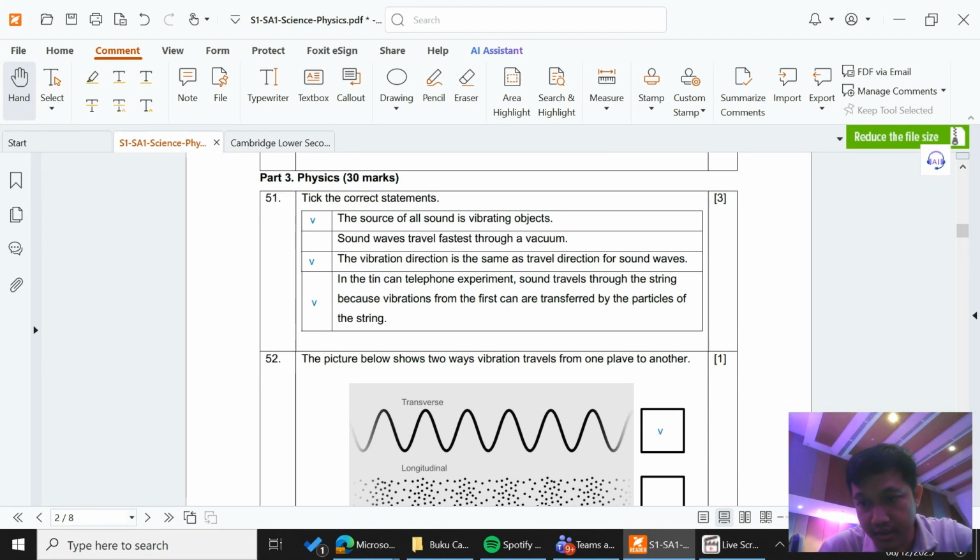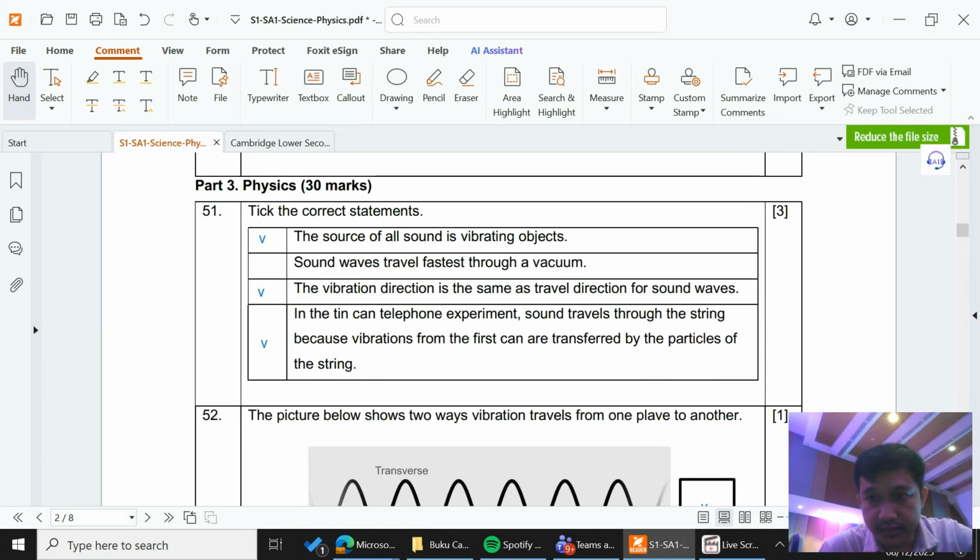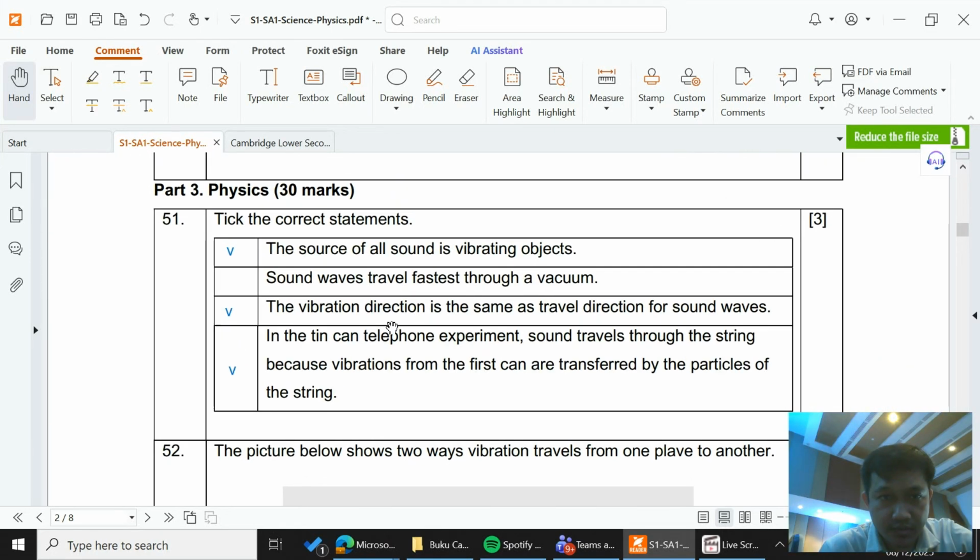I will enlarge the PDF so you can see it more clearly. Question 51 is to tick the correct statements about sound and the vibrating object. The source of all sound is a vibrating object, correct. We don't talk about how rapid the vibration is.